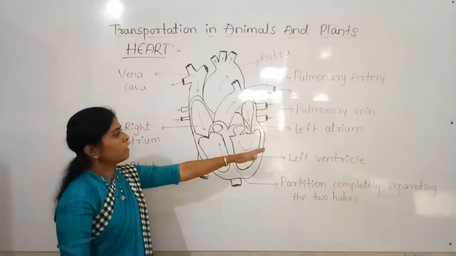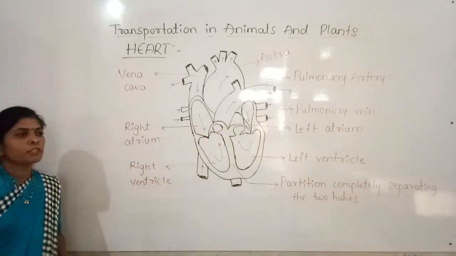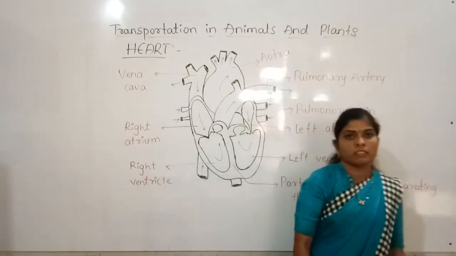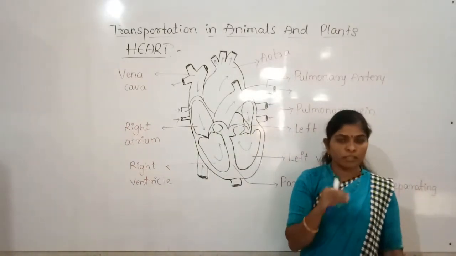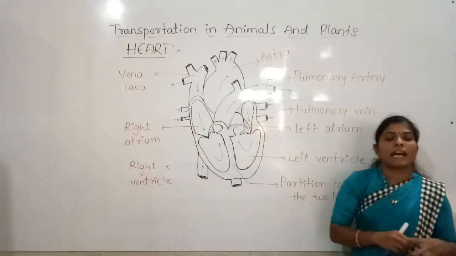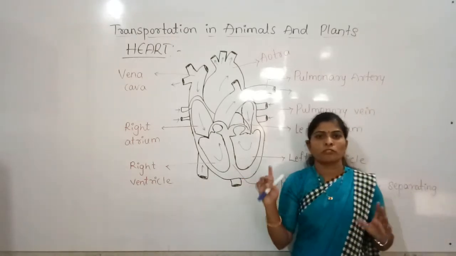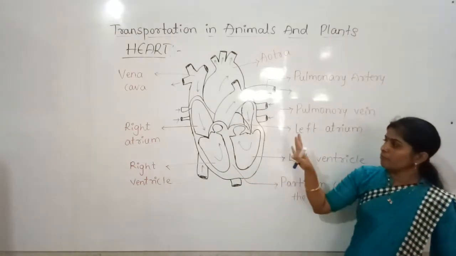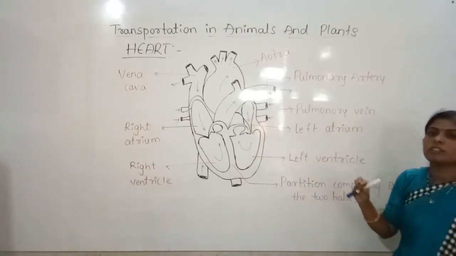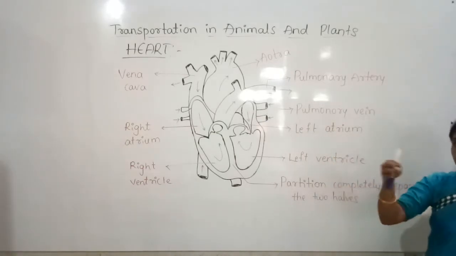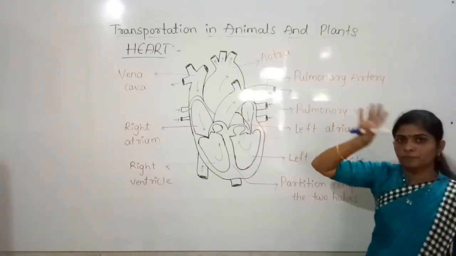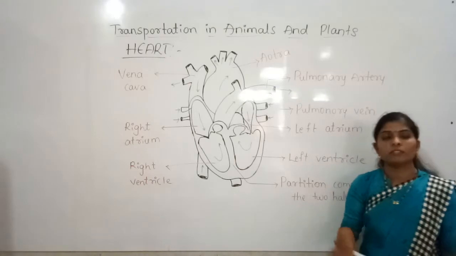Here I have drawn a simple diagram of the heart. We already know from the circulatory system, in the schematic representation, from where the heart gets the blood, and we will discuss it again now.